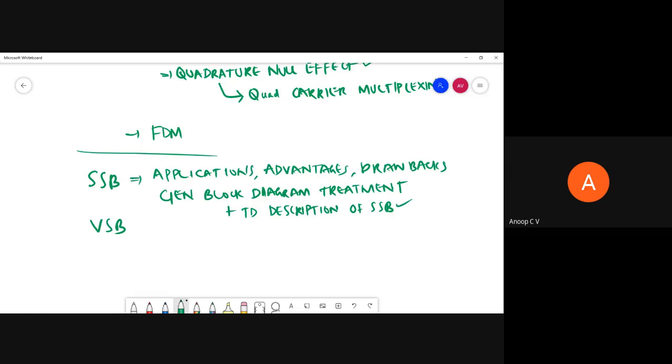Even though they have not stressed it in the syllabus, where they are specifically mentioning certain topics of this particular textbook, and that textbook doesn't have it, even then the time domain description of SSB is important. So I request you to study that as well.